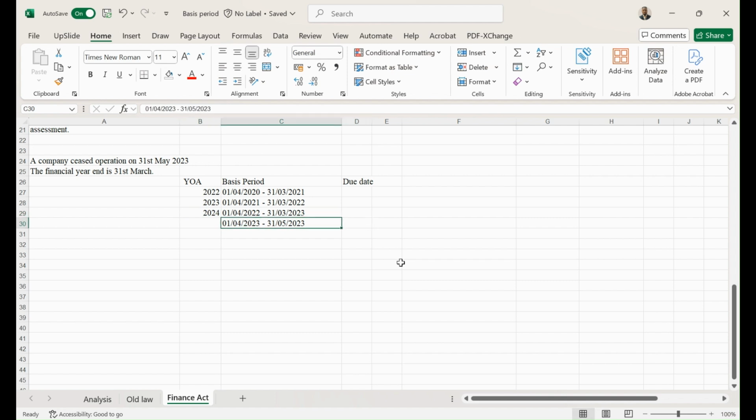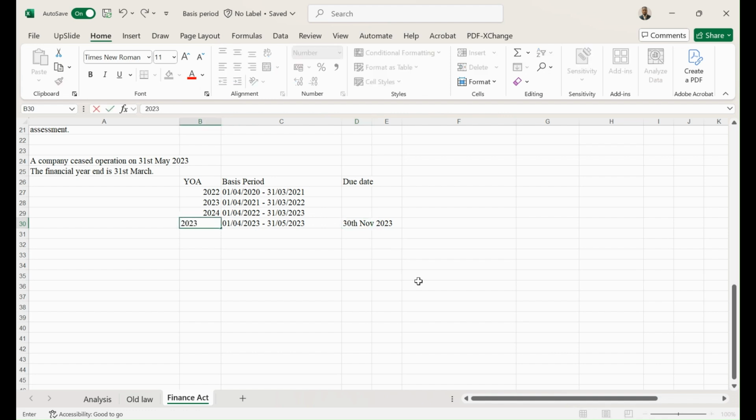So if a company is ceasing operation on 31st May, 6 months after is going to be November, so that's going to be 30th November 2023. I remember that the law says that if it is due in 2023, the business period is going to be 2023.